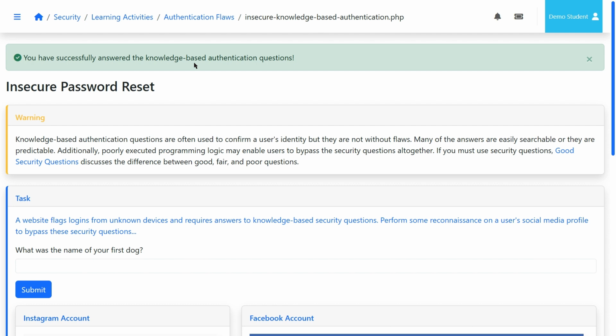So I strongly discourage companies to use these knowledge-based authentication questions as they are most likely freely accessible on the web. Alternatively, if you are asked these knowledge-based authentication questions, I encourage you to just come up with an answer that you know that is completely irrelevant to the question that's being asked. This way you can ensure that your answers can't be found on the web and people can't answer those questions to potentially reset your password on your account.